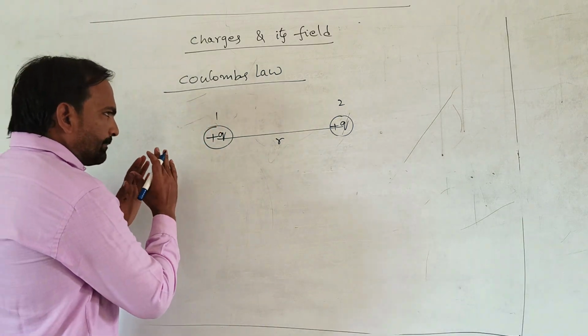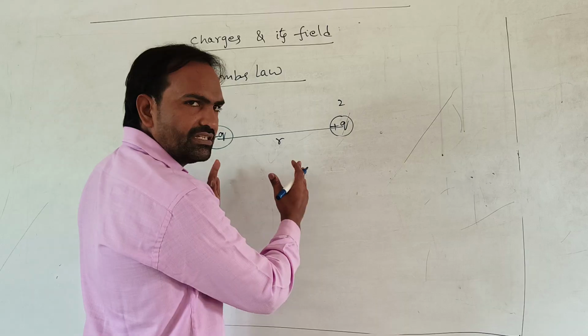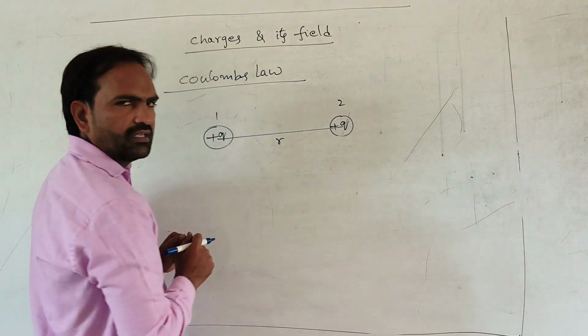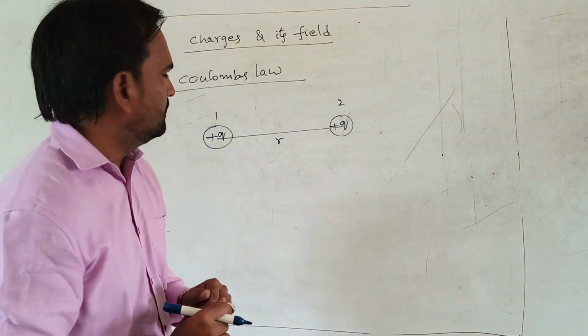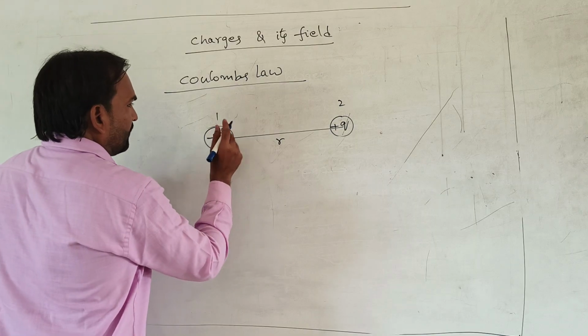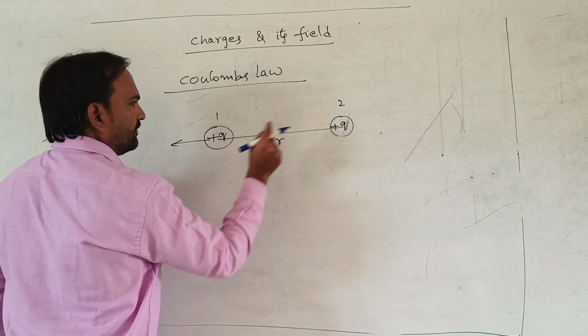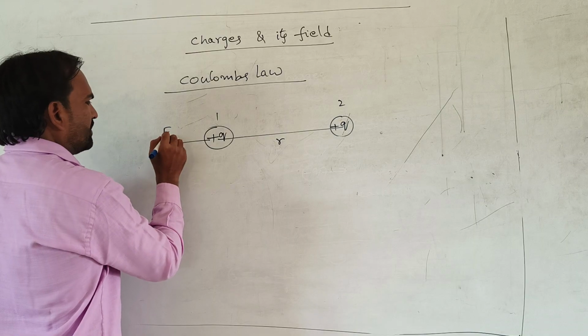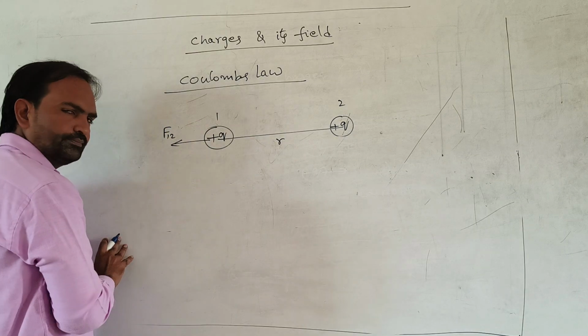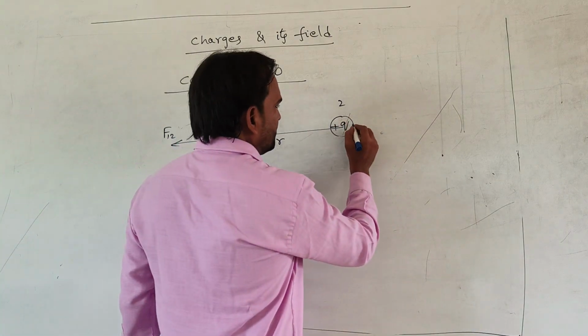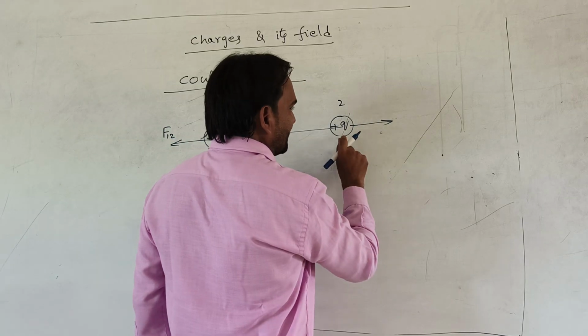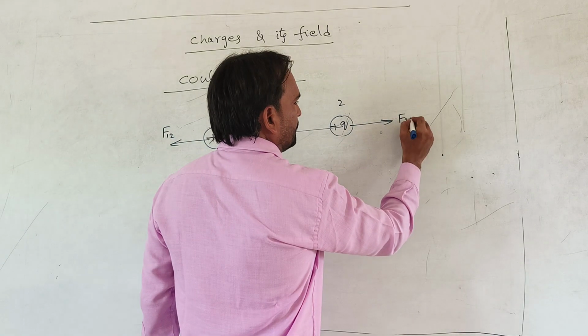These two like charges repel each other. When you observe clearly, we can write the force on the first charge due to the second, and also the force on the second charge due to the first.